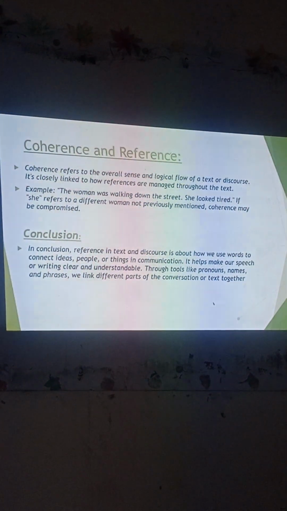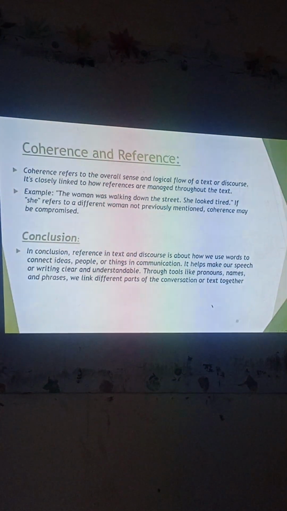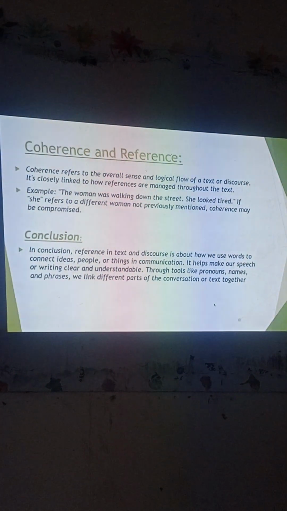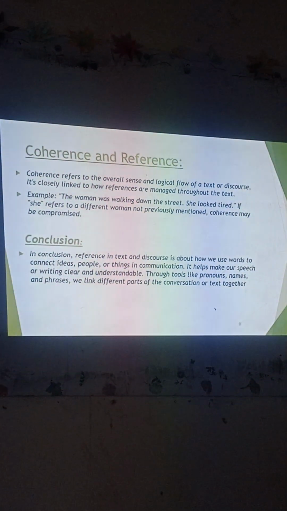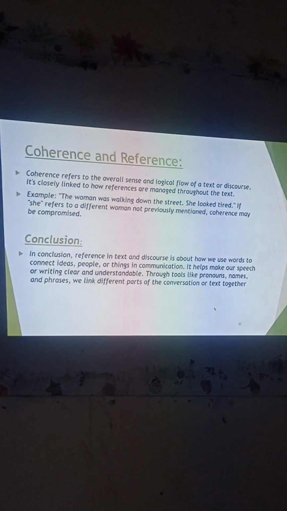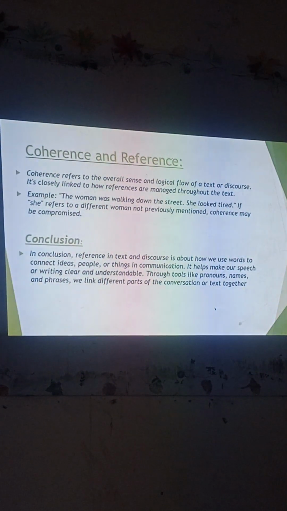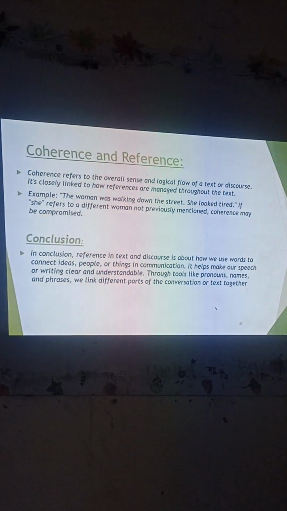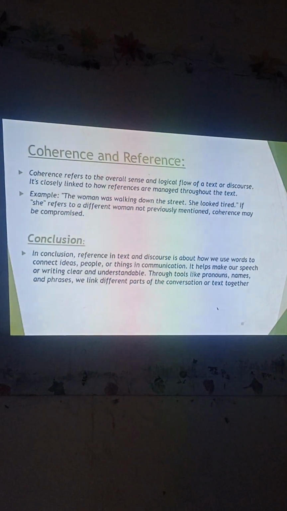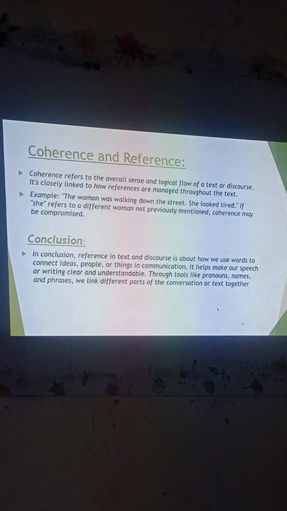Like, the woman was walking down the street, she looked tired. So here the intonation pattern is different. It means that she is another woman. And in the same sentence, the woman was walking down the street. Articulate the sentence so that it reflects that the two women are there. The woman was walking down the street. She looked tired.